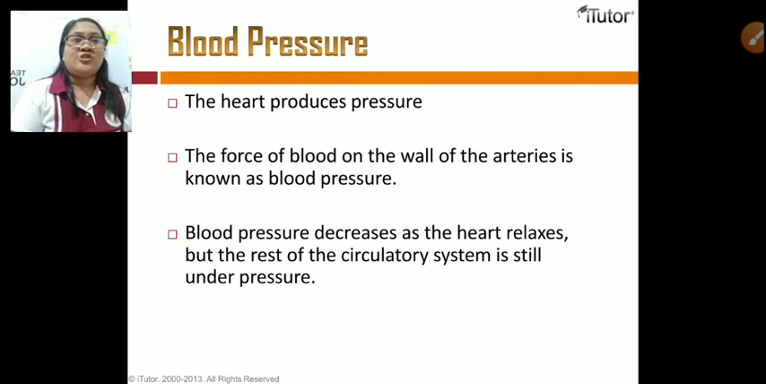Okay, for blood pressure, so the heart produces pressure, right, as it contracts. So the force of blood on the wall of the arteries is known as blood pressure. So blood pressure decreases as the heart relaxes, but the rest of the circulatory system is still under pressure.